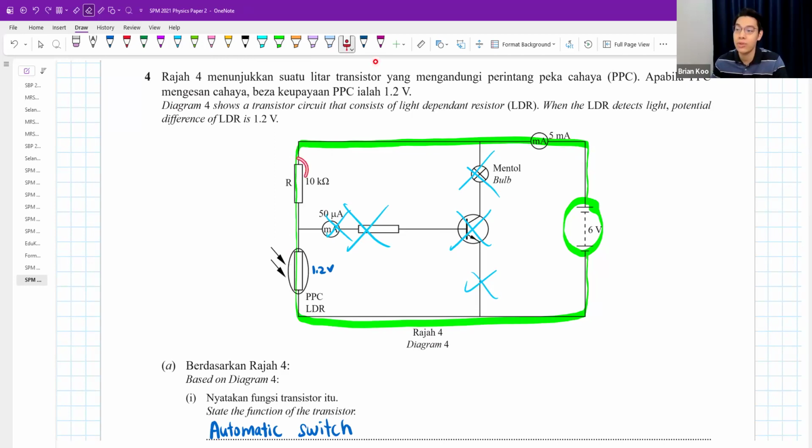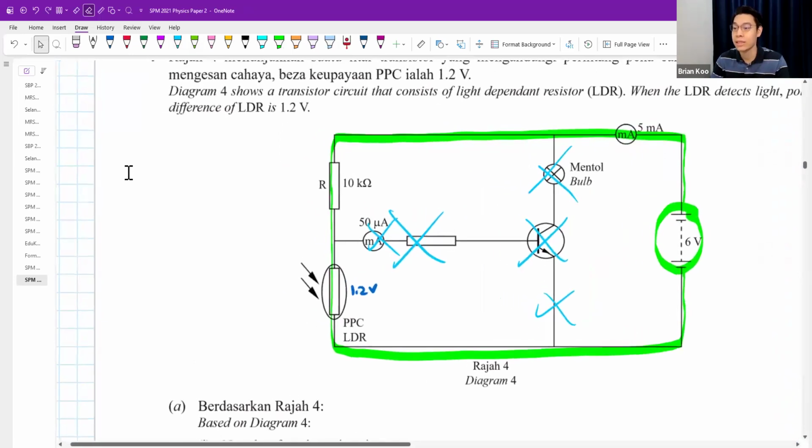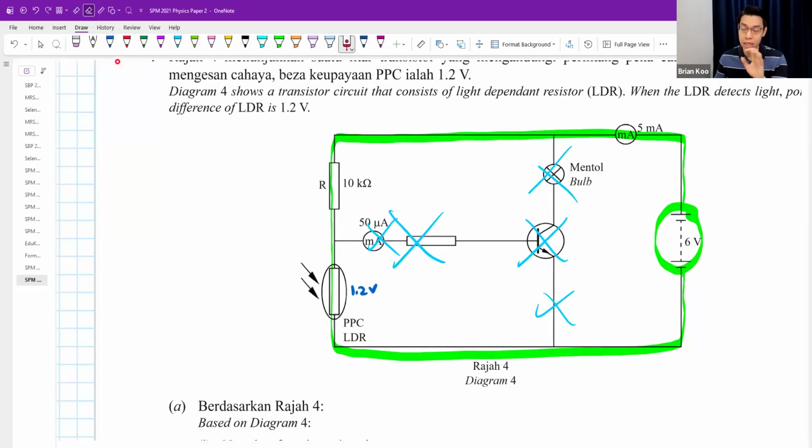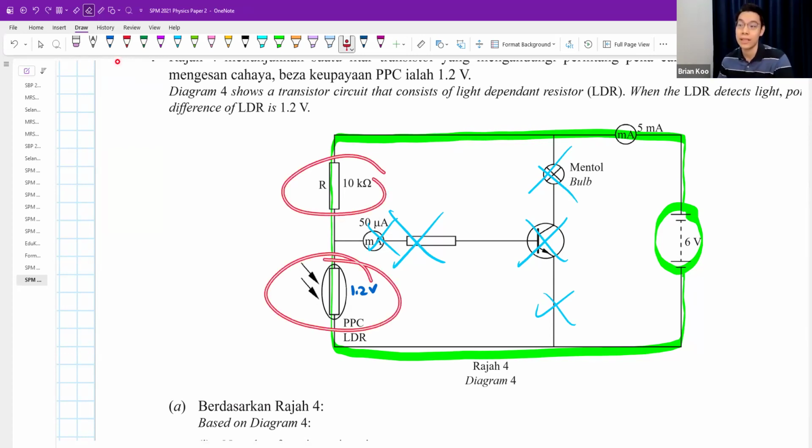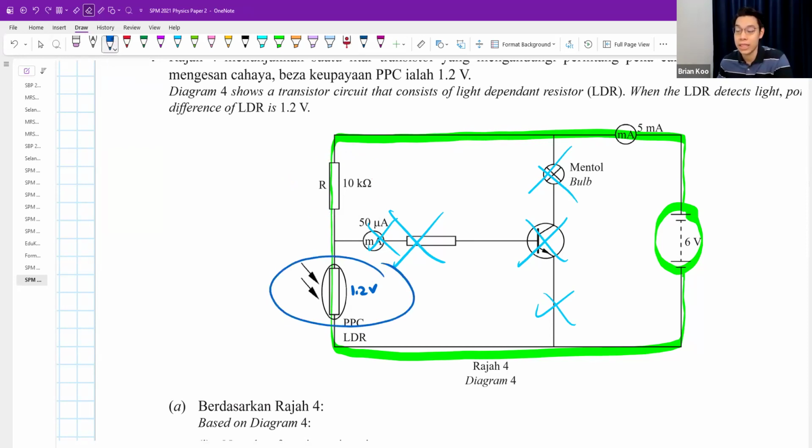Secondly, if you put 2 resistors in series, their voltage will share. Now, how do they share? They always share according to the ratio of the resistance. So this is something you all need to know. Now, how I would do it is just go and write the ratio of the voltage and the resistance for any one of it. For example, since you want to find out the resistance of this guy, let's call it the resistance of LDR.